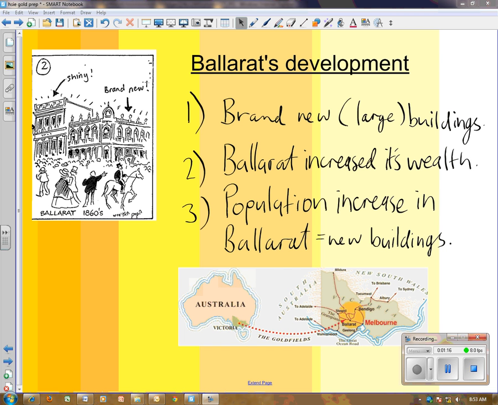Why did it increase its wealth? Well, of course, people were finding gold, turning that into money and spending it in Ballarat. And of course, you had the population increase in Ballarat as well, because everyone's going to the gold fields, and the gold fields are next to Ballarat. So lots more people are living in Ballarat, lots more richer people. So of course, more new shiny buildings.